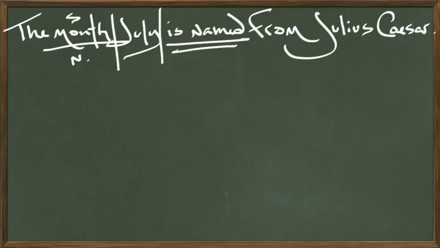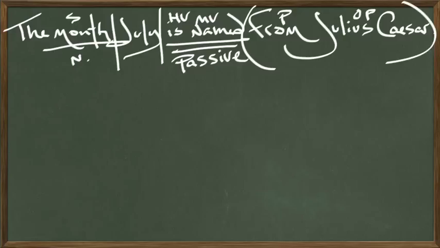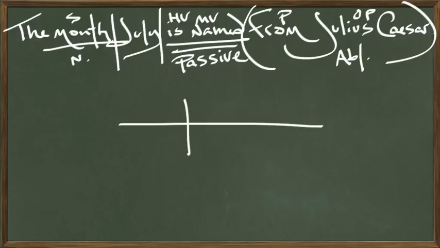So someone else did the naming. Named is the main verb, is a helping verb, and both of them together, they're a passive verb. That's important because passive verbs trip my students up. The month July is named from, preposition, from whom, Julius Caesar, object of the preposition, from Julius Caesar, or after Julius Caesar, goes into the ablative case. That's important. All right, let's diagram this, and then we'll translate it on the previous slide that we were looking at.